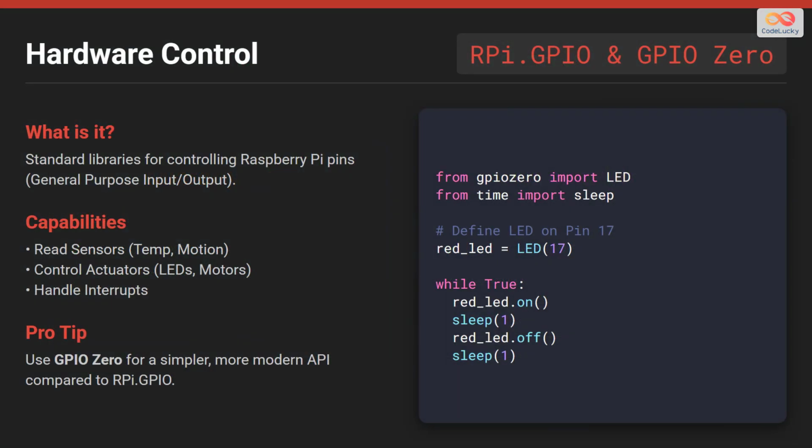To interact with the physical world, you need to control the general-purpose input-output pins, or GPIO. Libraries like RPi.GPIO and the more modern GPIO Zero make this simple on the Raspberry Pi. As you can see in the code snippet, turning an LED on and off can be done in just a few readable lines of code.